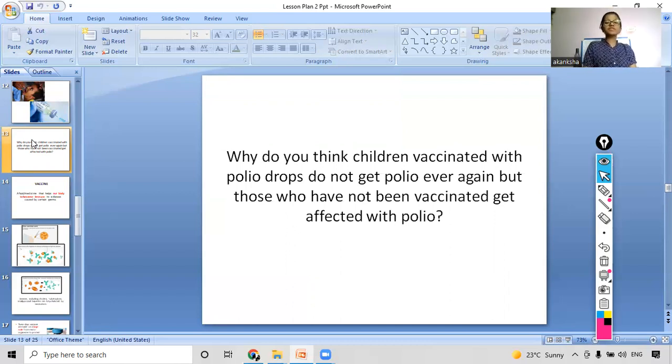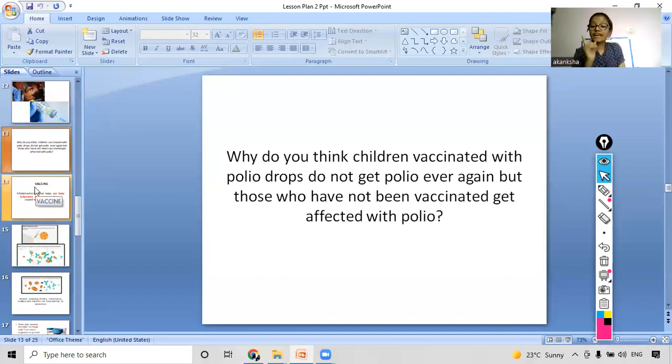Because it develops the immunity in them. Someone said yes, that is the right answer. It develops immunity. That's why the vaccinated person is not getting that disease again. Yes, very good. Yes, what else? Okay. Yes, you all responded correctly.